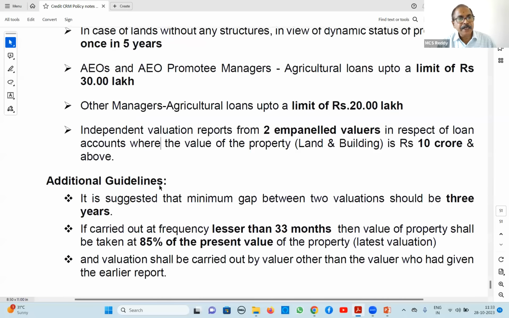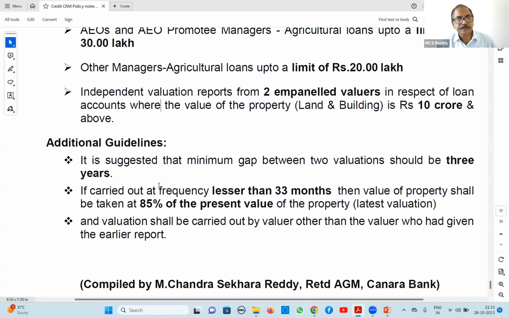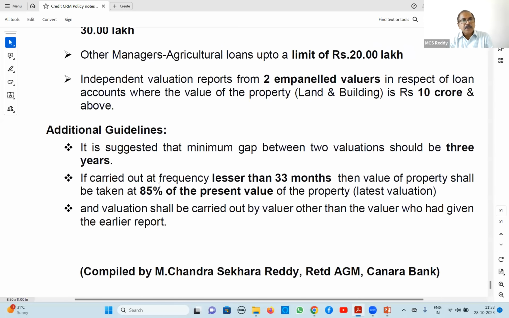Okay. Additional guidelines. The minimum gap between 2 valuations should generally be 3 years. It is a general guideline. Suppose for any reason valuation is done in less than 3 years, now it is lesser than 33 months. Earlier they were mentioning less than 3 years. Now it says lesser than 36 months. In such case, only 85% of the present value is to be taken, not the full value.